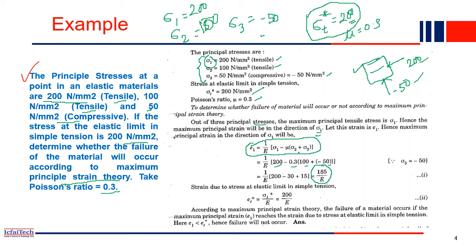Now let's find out the permissible yield strain of the material.